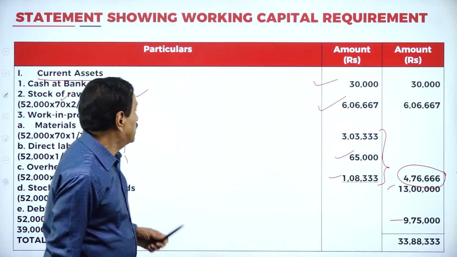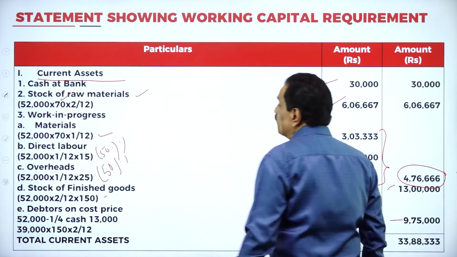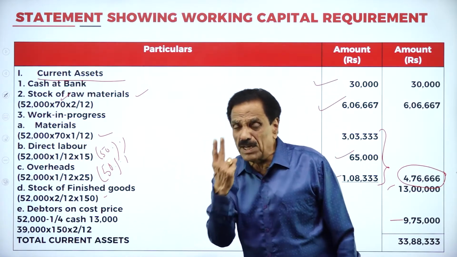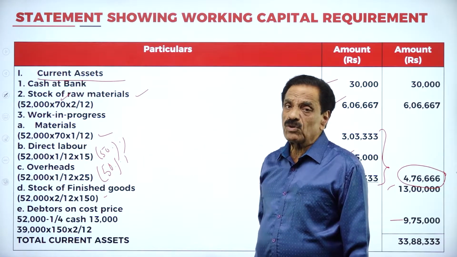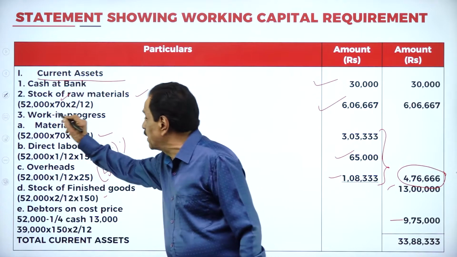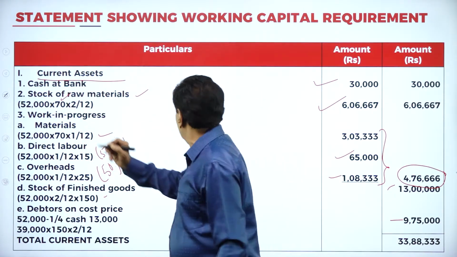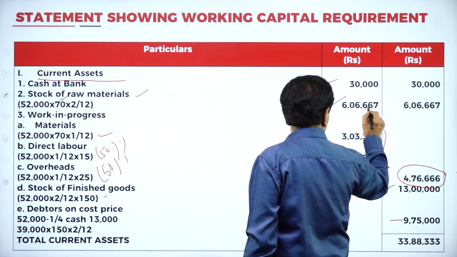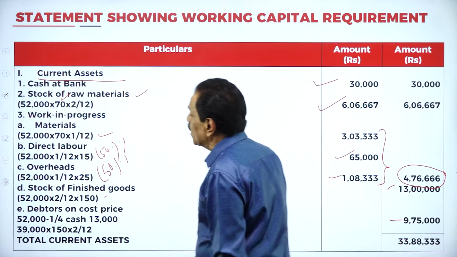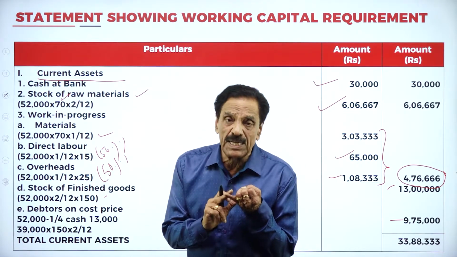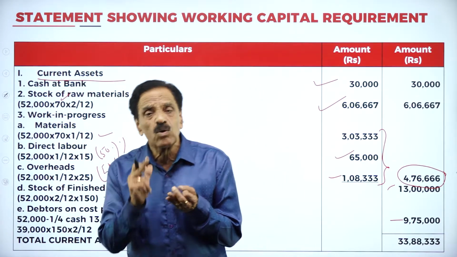I will explain once again. Raw material in stock for how many months? 2 months. What's your output? 52,000. What is the cost price? 70. How many months? 2 months, 2 by 12. It works out to 6,06,667.